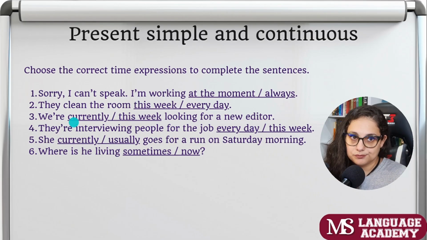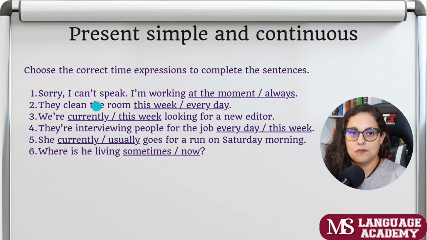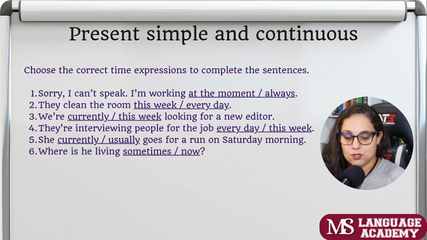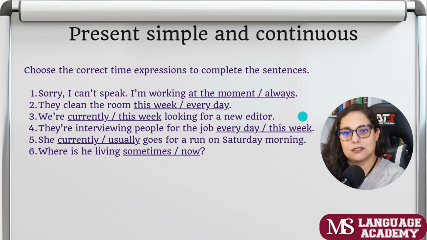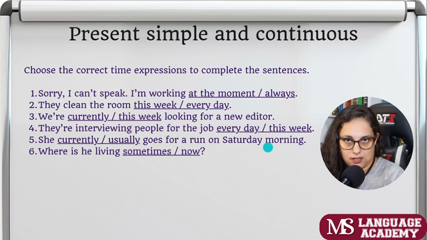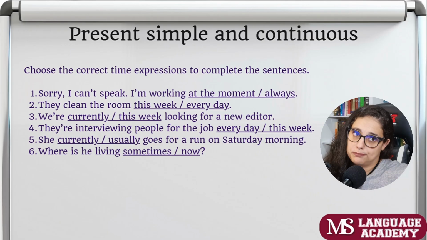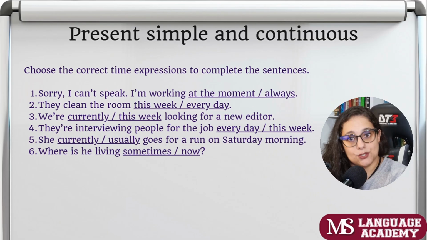We are looking for a new editor. So we are currently looking for a new editor. We could use this week here as well, because this week indicates that it's something that is happening temporarily. But if we use this week, it would be at the end of the sentence. So we are looking for a new editor this week. Okay. Or it could be at the beginning, like this week we are looking for a new editor. They're interviewing people for the job this week.